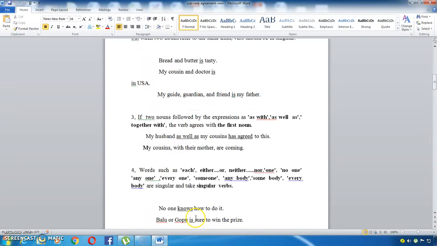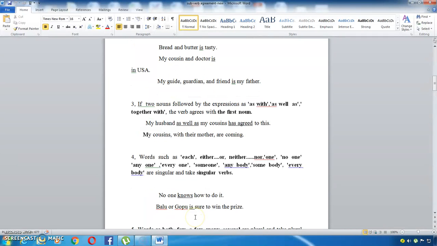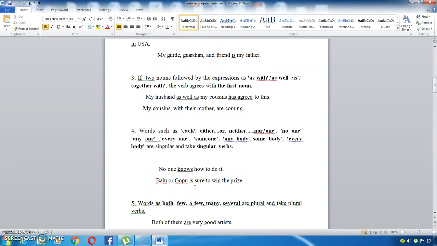And the next rule is, words like each, either, neither, one, no one, anyone, everyone, someone, anybody, somebody, everybody, they are considered singular. Though they look like plural, they are considered singular, and quite naturally they take singular verbs. For example, no one knows how to do it. See this knows. You are not supposed to use know, the plural. You have to use the singular verb, that is knows, the s form. Balu or Gopu, the two words joined by or, is sure to win the prize.